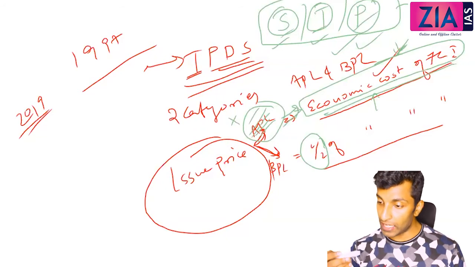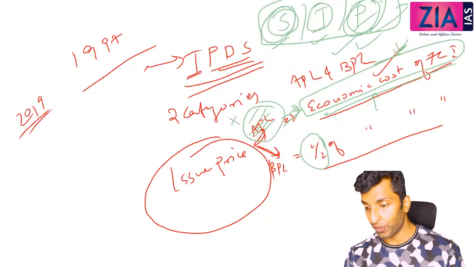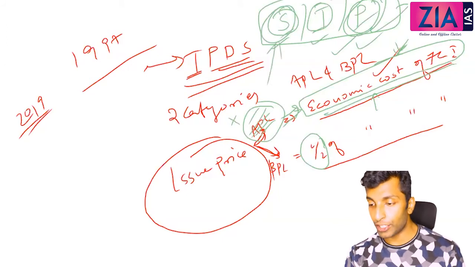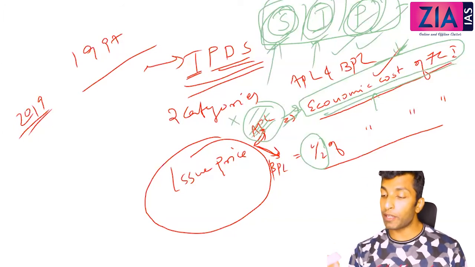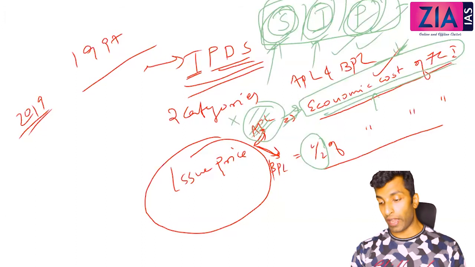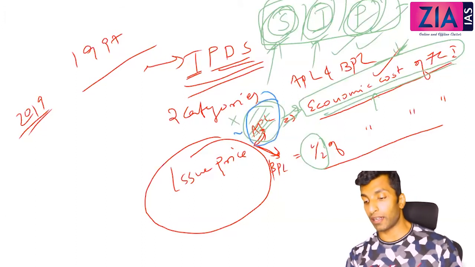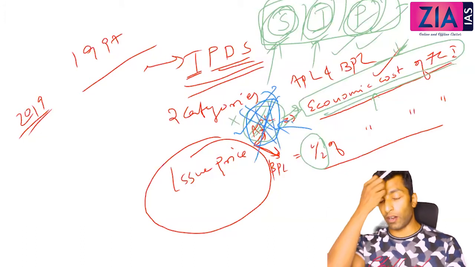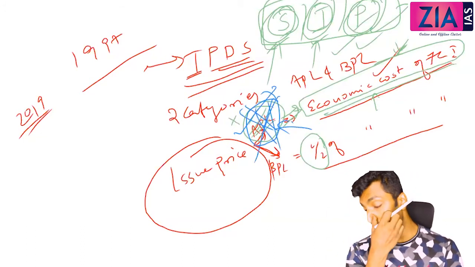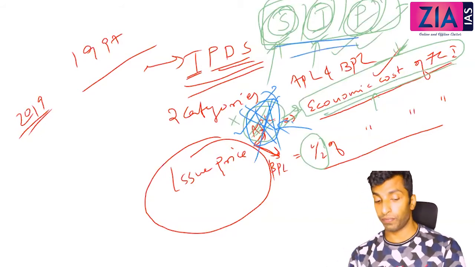So when the FCI is procuring, then storage, I've told you the issue with storage, and there are issues with transportation also. So ultimately, when you take the economic cost, that is becoming more than the market price. So for APL people, it is seen as better that you buy from the market than going for fair price shops. So APL people stop purchasing under this economic cost, because the economic cost of FCI is going beyond the market price because of the inefficiency in all these aspects.